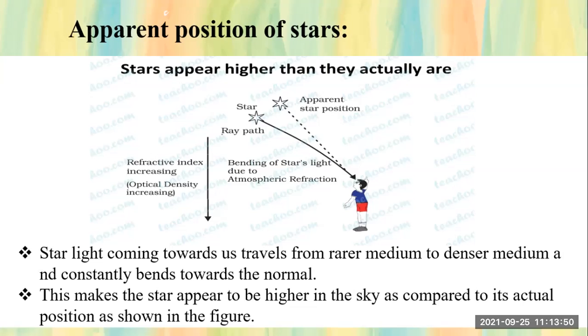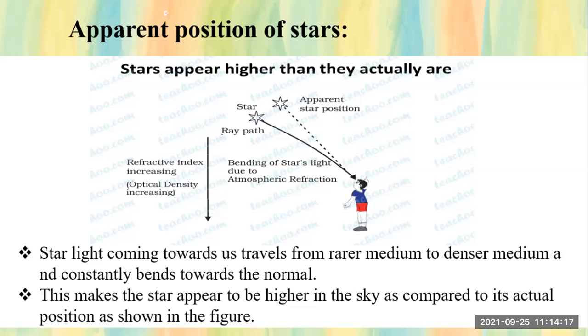Now see, the refractive index keeps increasing. Now see how this takes place, I will explain it to you. Starlight, the light which is coming from the star toward us, travels from a rare medium to a denser medium.